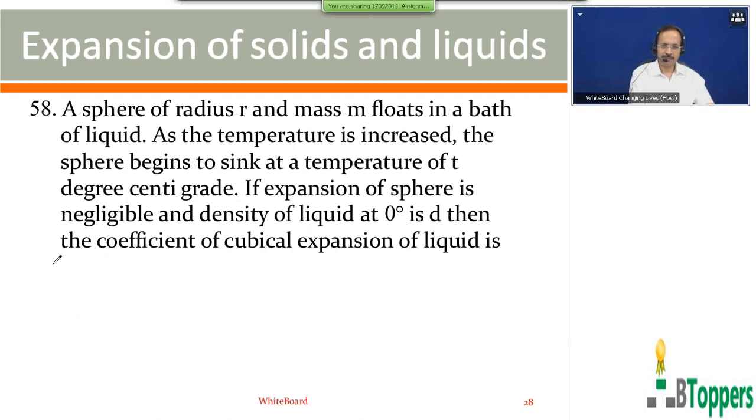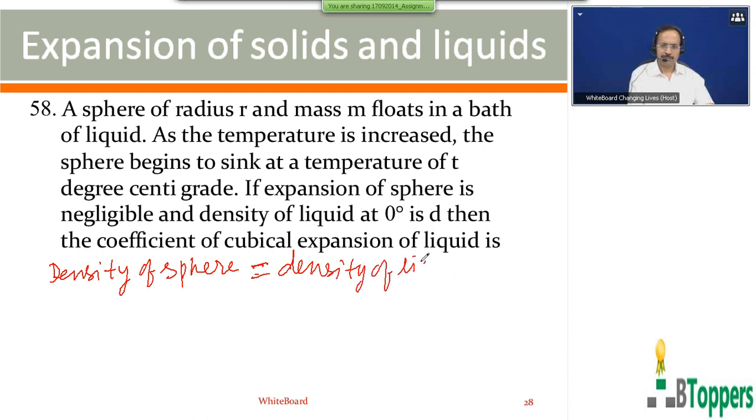So the density of the solid can be assumed to be constant if the expansion of the solid is neglected. So the density of the sphere: the sphere sinks into the liquid when the density of the liquid becomes the same as the density of the sphere.